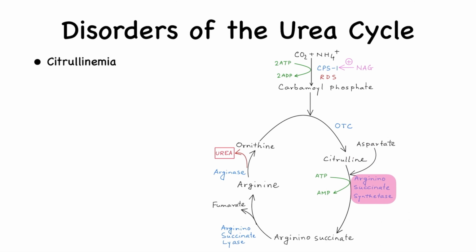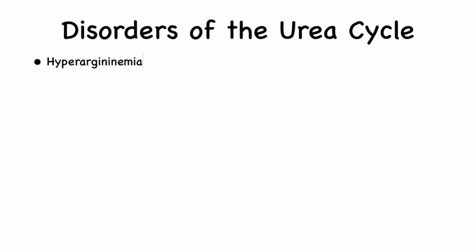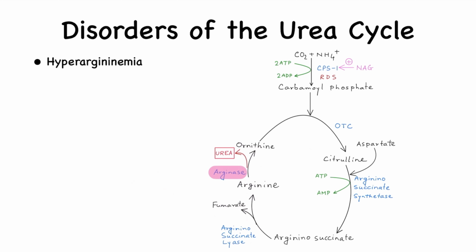Citrullinemia: there is a deficiency in the enzyme argininosuccinate synthetase. Next is argininosuccinic aciduria. It occurs due to deficiency of argininosuccinate lyase enzyme. Then there is hyperargininemia. Defect in arginase enzyme is responsible for this disorder.